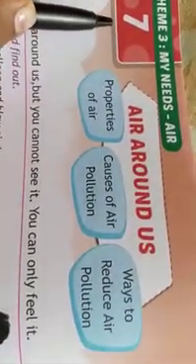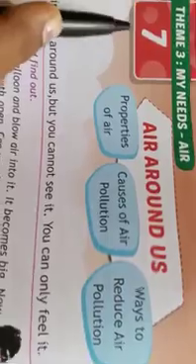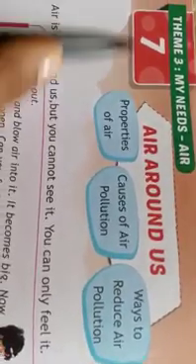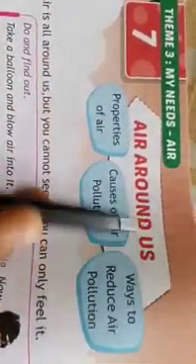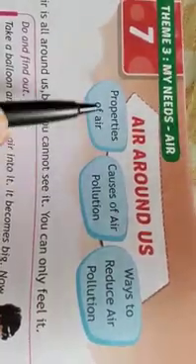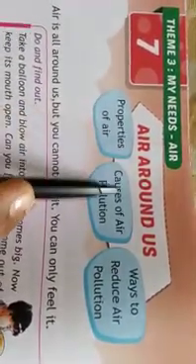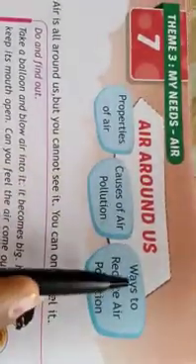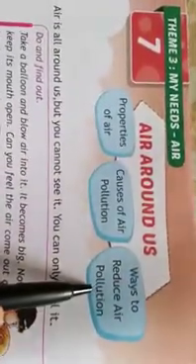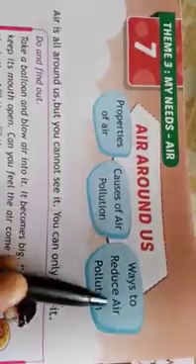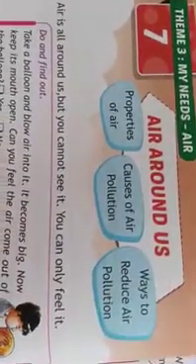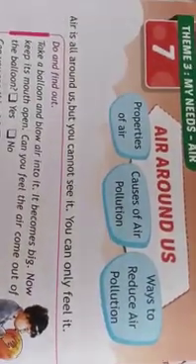Welcome students. Let us begin chapter number 7 in EVS, Air Around Us. In this chapter, we are going to learn about properties of air, causes of air pollution, and ways to reduce air pollution. So all these things we are going to learn in this chapter. Okay? Now let us begin.